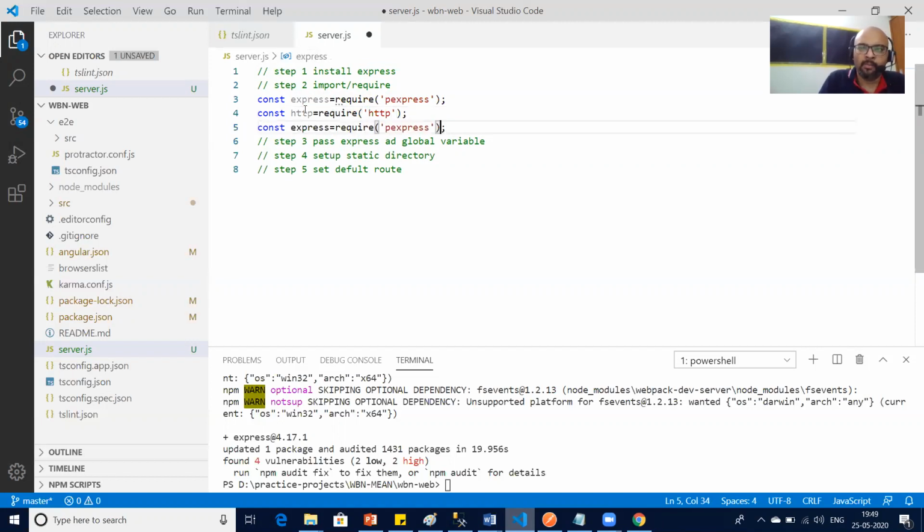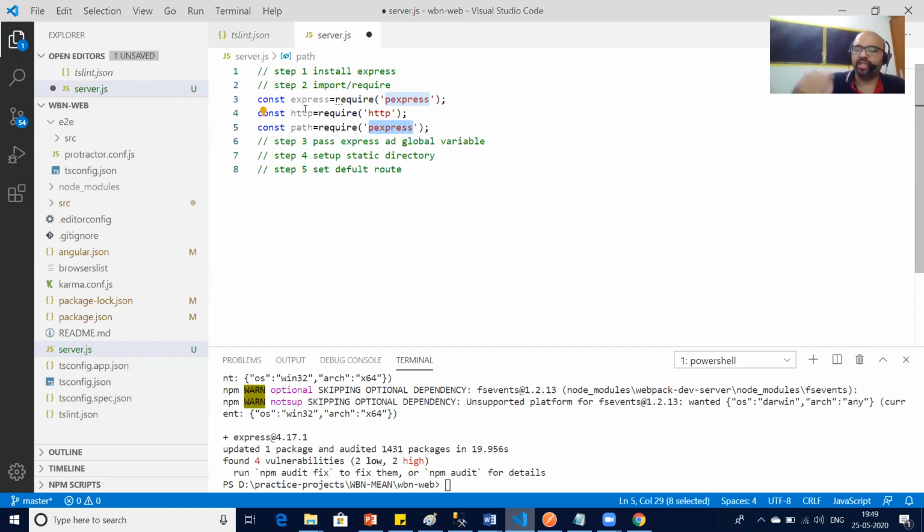Third is path. Okay, path. Path is basically for our routes, for our APIs, for our directories, right? Basically it is for directory path. How will this server file get to know the folder structure?